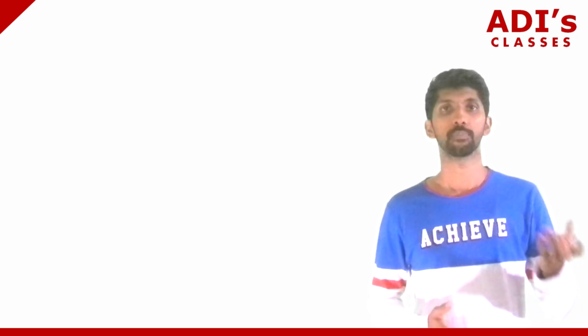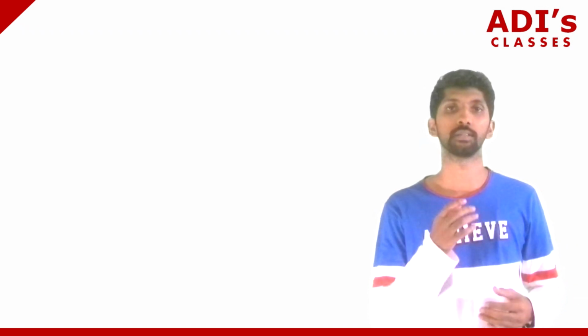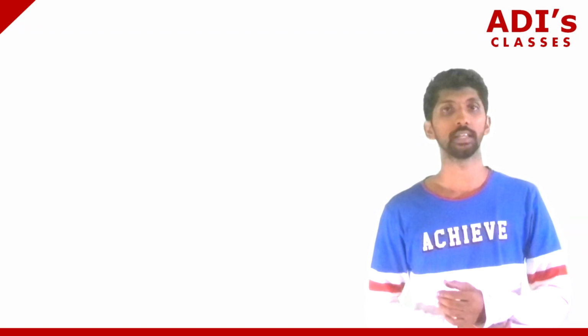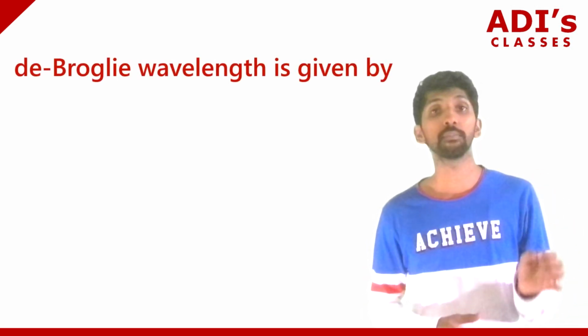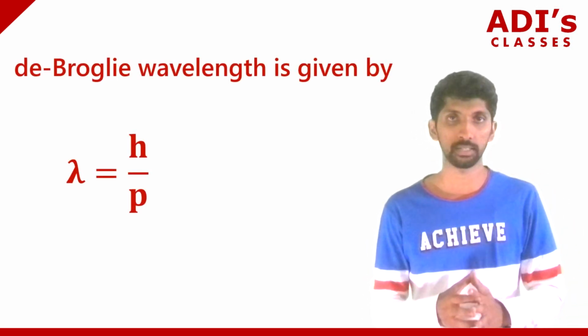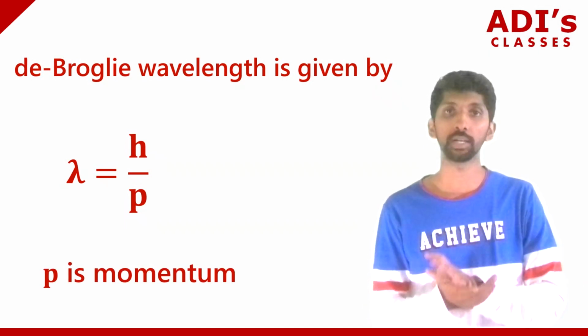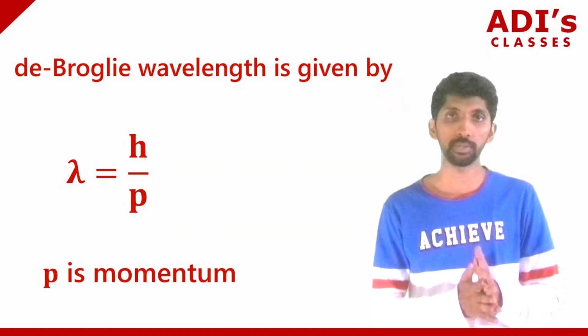What he told was, suppose we have a particle with a mass of m moving with a velocity of v, then we say that the De-Broglie wavelength lambda is equal to h divided by p, where p is the momentum. Momentum is what? m into v.